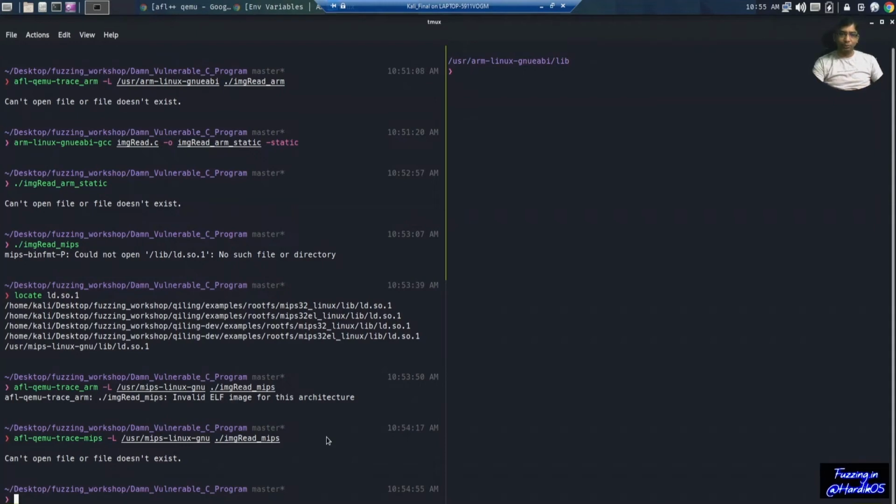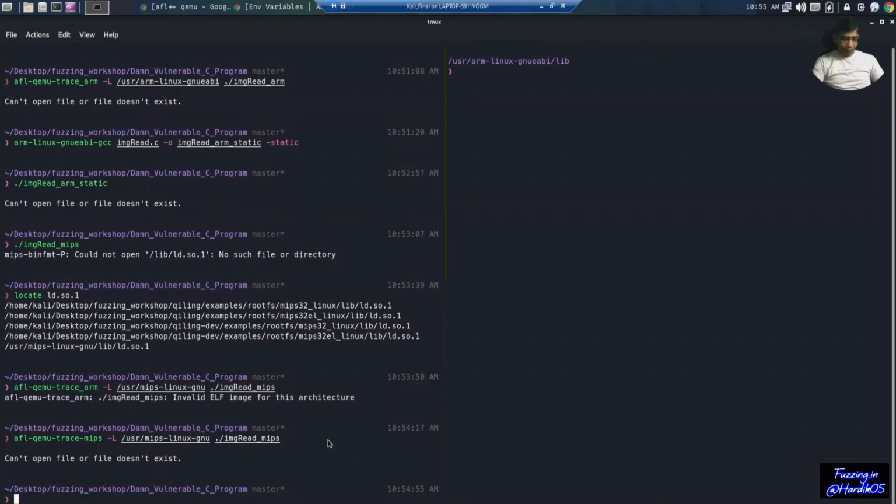And this actually makes fuzzing very easy. Once you compile and install these different AFL Qemu traces for ARM, MIPS, x86 and all other kinds of architectures, you can simply use AFL and easily fuzz binaries. So now let us go ahead and see how we can fuzz an ARM binary with AFL. For that, it is actually very simple now.